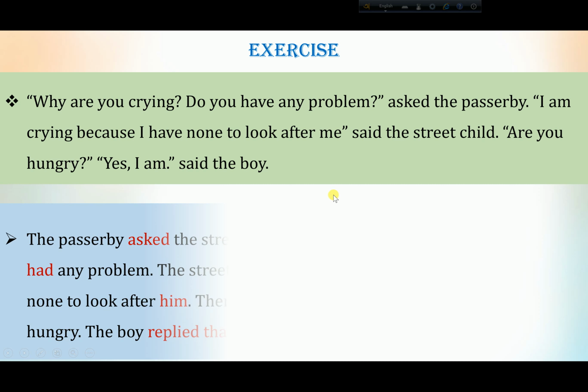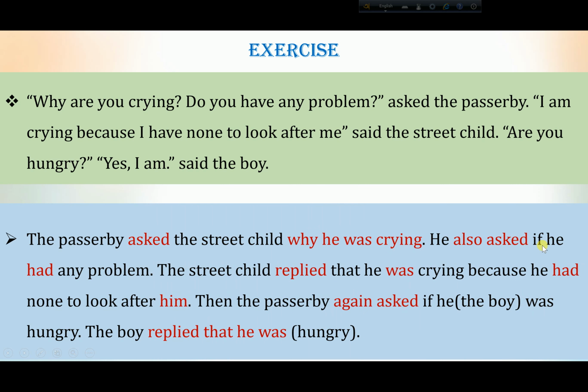He also asked if he had any problem, okay. Then the street child replied that he was crying because he had none to look after him, okay.